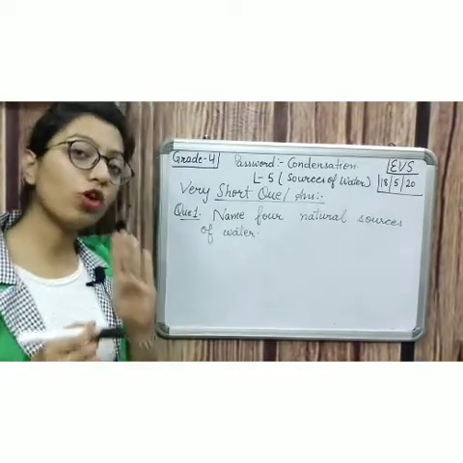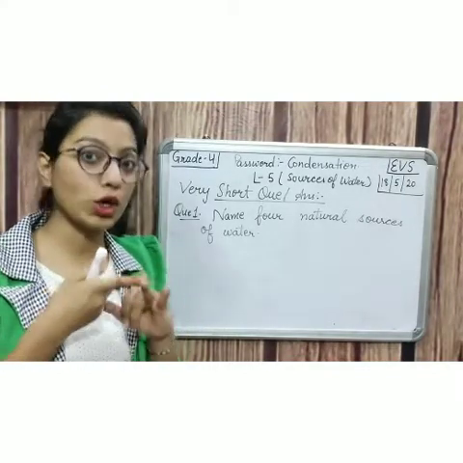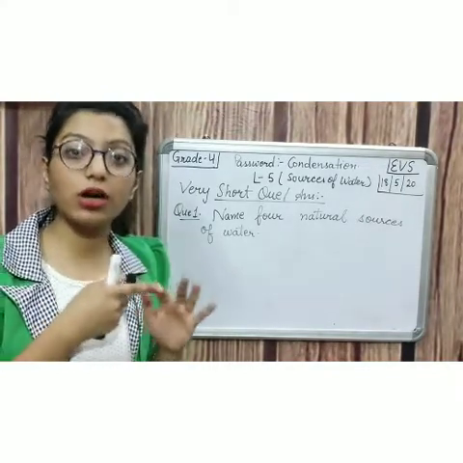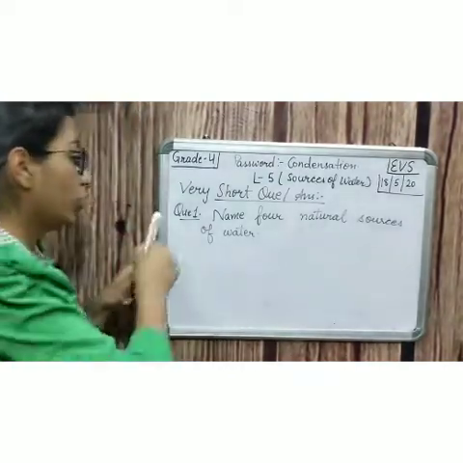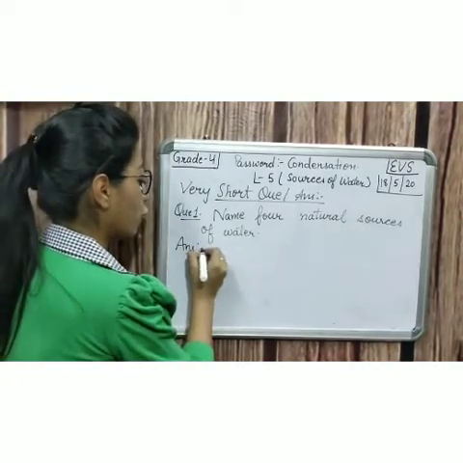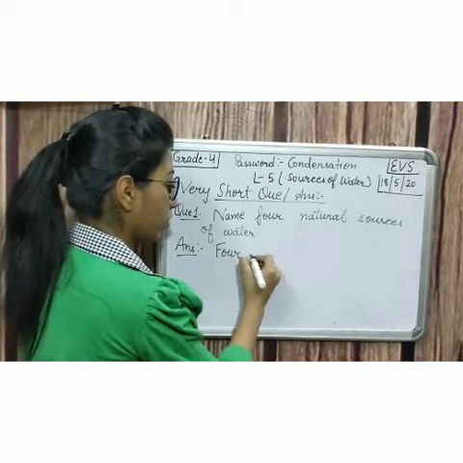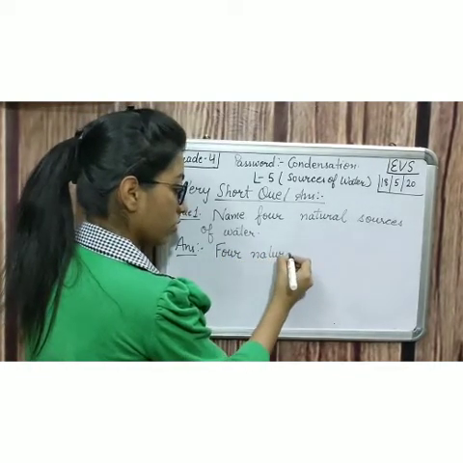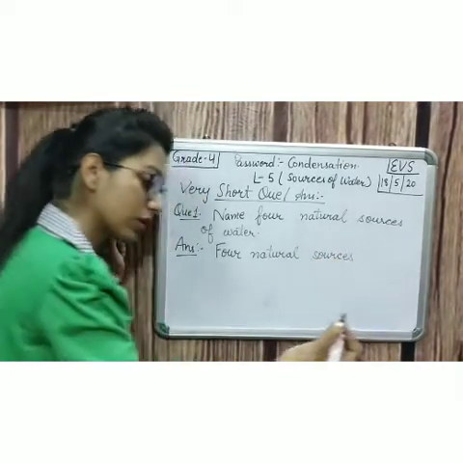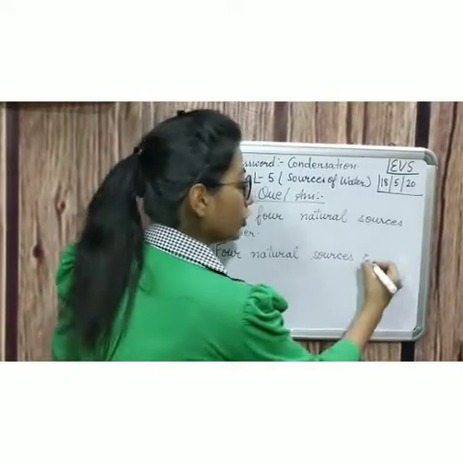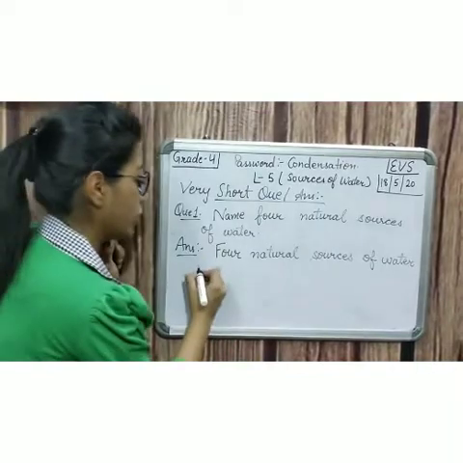कोई भी हमें 4 natural sources बताने हैं water के. I told you rain, ocean, stream, river, lake, pond. I told you about this. So now we have to write only 4. So answer is: 4 natural sources of water are